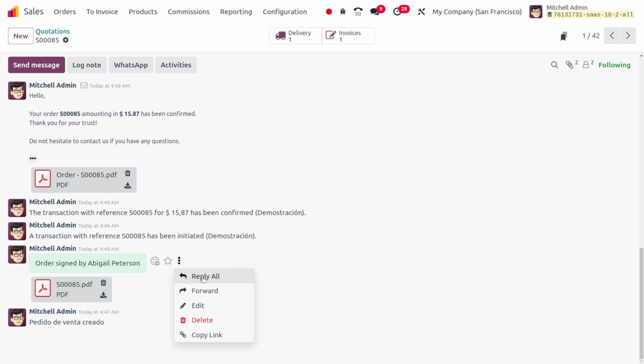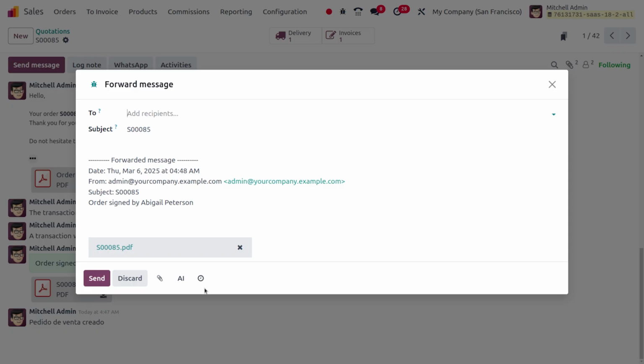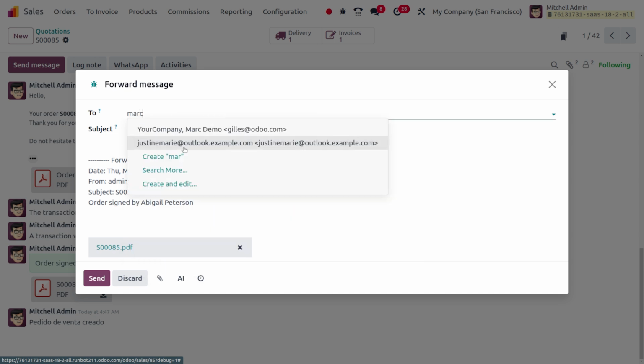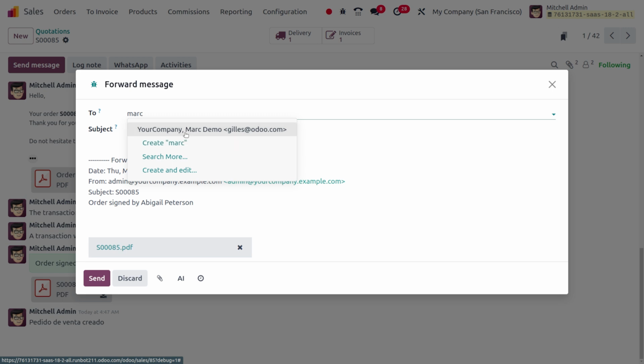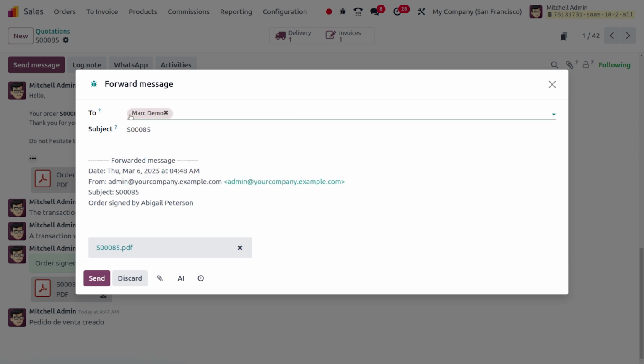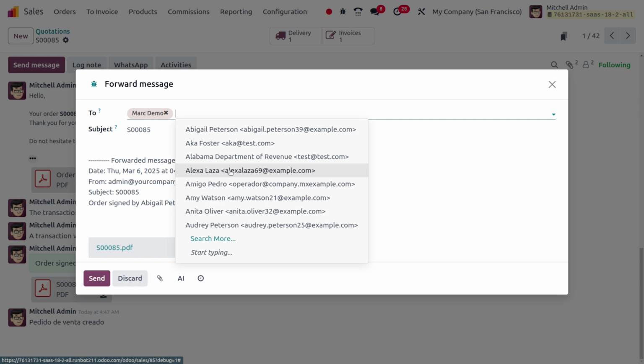When you click on Forward, you can easily specify the recipients over here and simply forward this. Let's say I want to forward this to Mark Demo in order to check the updates. If you want to add multiple people over here, you can also add them and click on send. Let me add one more person, let's say Alexa Laza, and click on send.